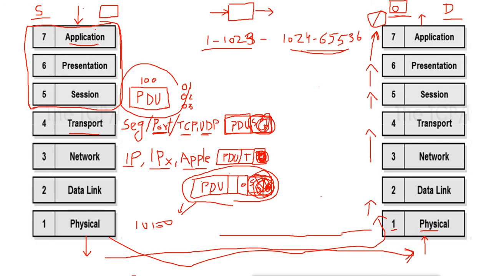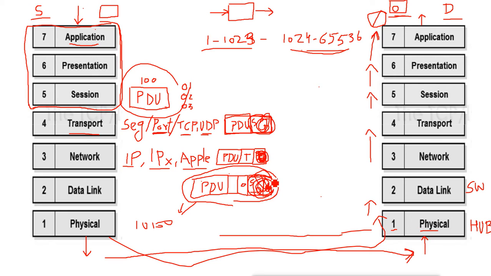So the hardware vendors make the devices according to their layer. For example, the hub works on the physical layer, because it does not understand anything, it cannot see any MAC address, it only does the transmission. The switches and bridges work on the data link layer, because they can open up to the error checking and the header of the data link layer.